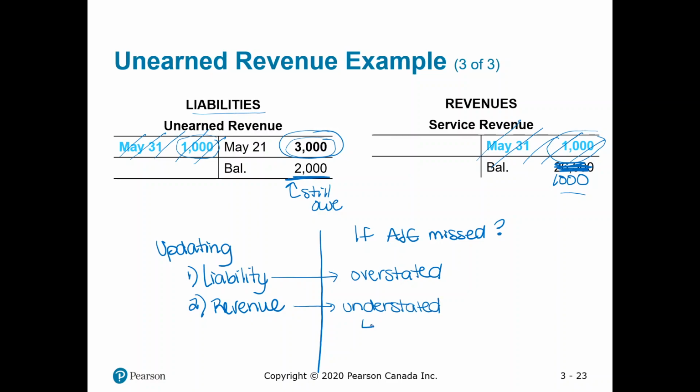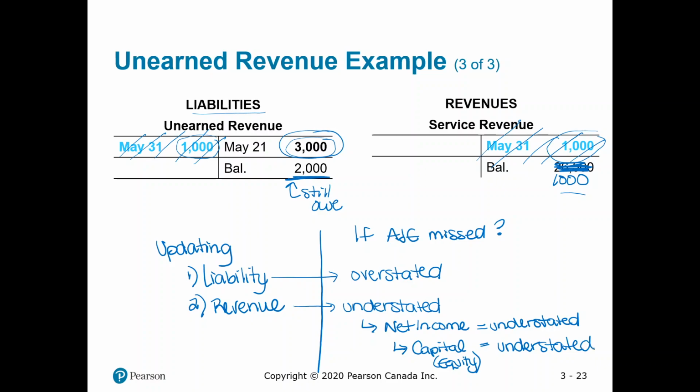Revenues are understated. What is the impact on net income? Right, well, revenues minus expenses. So if our revenues are too low, they're understated. Our net income would also be understated. And we know we add net income in when we're calculating capital or that equity on the statement of equity. So if net income's understated, when we add that, we're adding too little, so our capital would also be understated. Lots of impacts that we can see here.